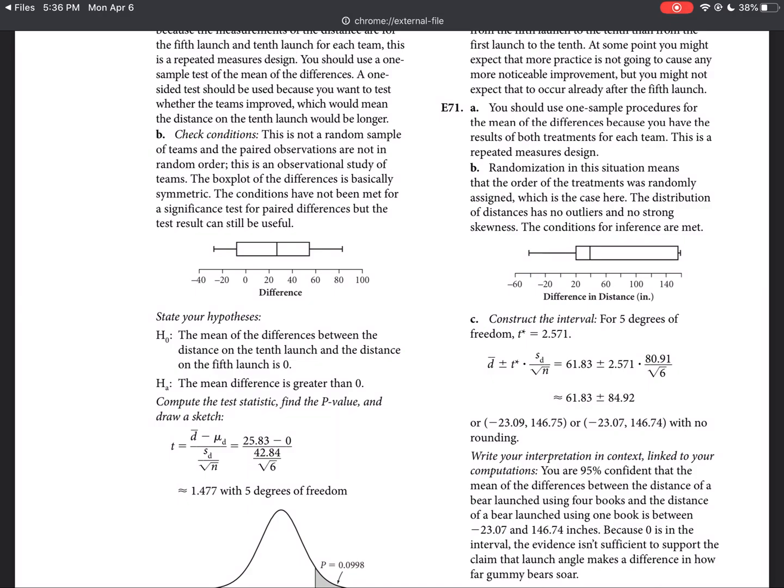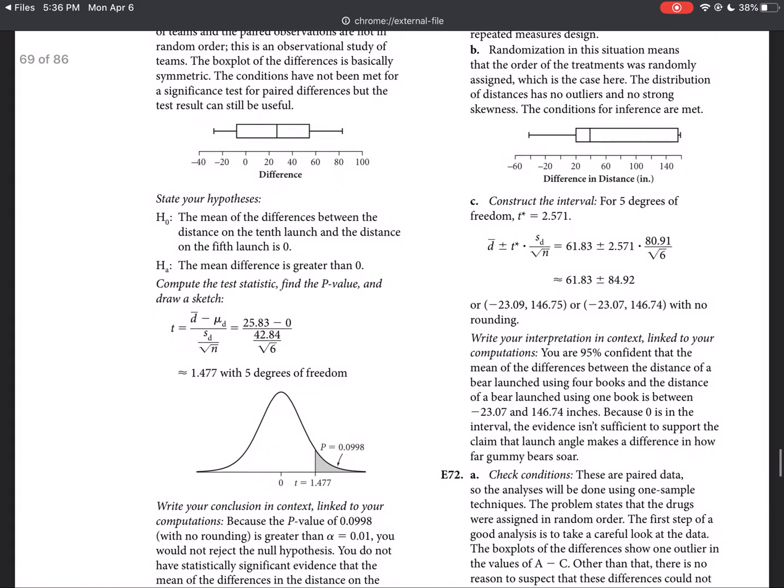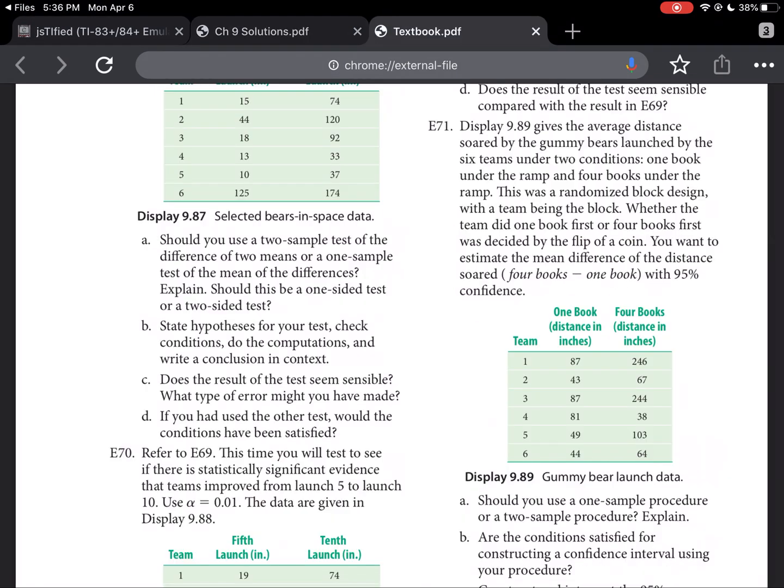So we can proceed. So this time they do not want you to run a test. They want you to calculate a confidence interval. So you'll notice that down there it says with no rounding that you should get a 95% confidence interval of somewhere between negative 23.07 and positive 146.74. Now off the top of my head, the units was inches. So this was the distance that the gummy bears were launched in inches.